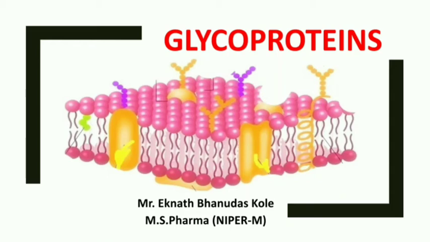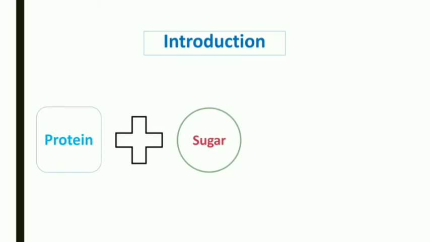Friends, in this video, I am going to discuss with you the glycoproteins. The glycoproteins are an important part of the carbohydrates. So let's see what a glycoprotein is. A protein molecule which is attached with sugar moieties is known as a glycoprotein.